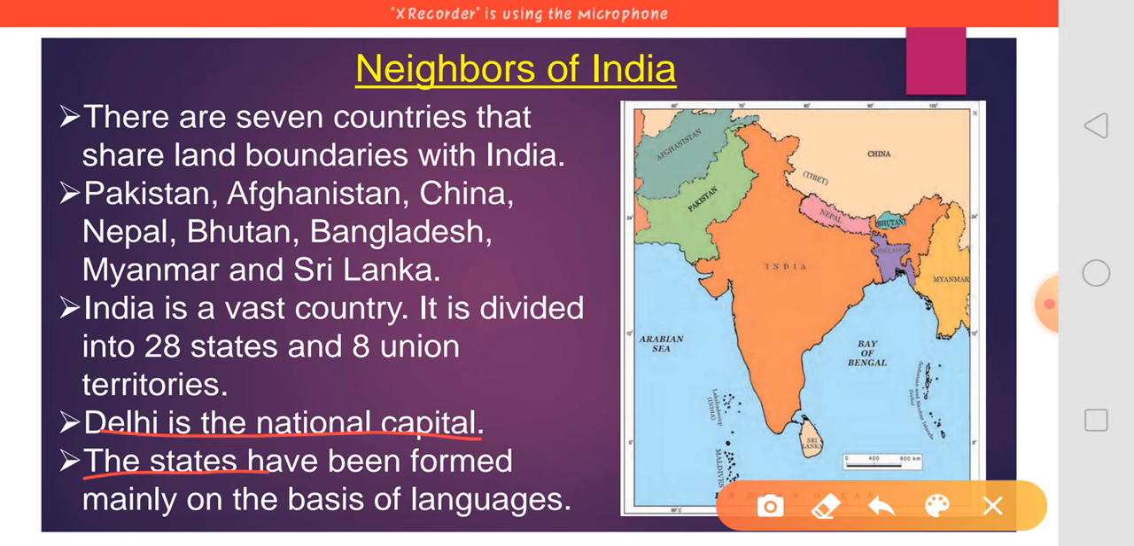The states have been formed mainly on the basis of languages. So, if we are talking that 28 states are there and 8 union territories, then how has the division been done? The division has been done according to their languages. If you see, in the west side Gujarat, the people speak Gujarati. In the south, people speak southern languages. So the states have been divided on the basis of their languages.